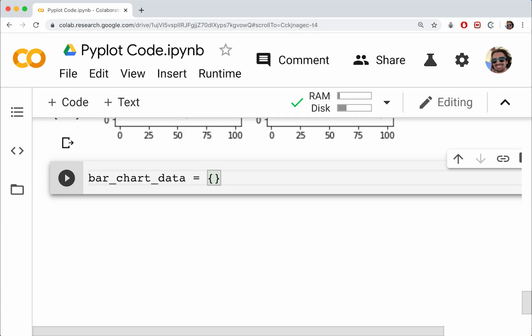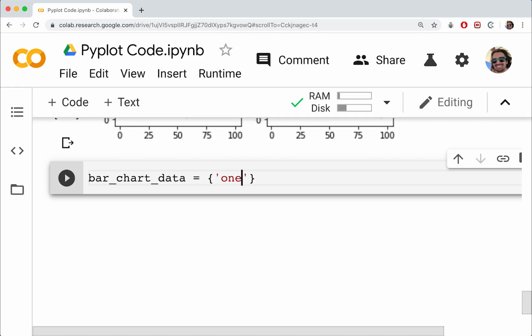I find a dictionary just makes a bit more sense because we're dealing with categorical data so that we can use the keys for the categories and then the values we assign as the actual values. So bar charts typically represent counts across a couple of different categories. That's probably the more common place that we would see bar chart data.